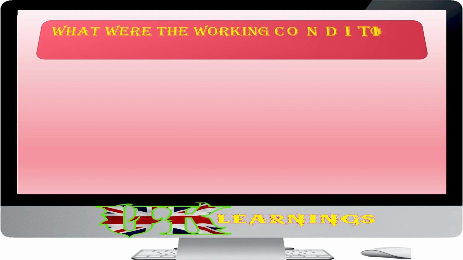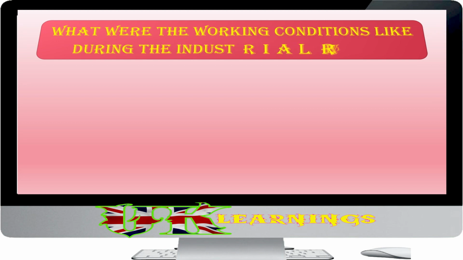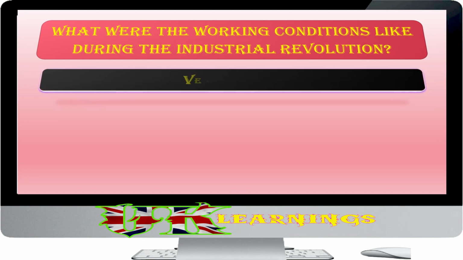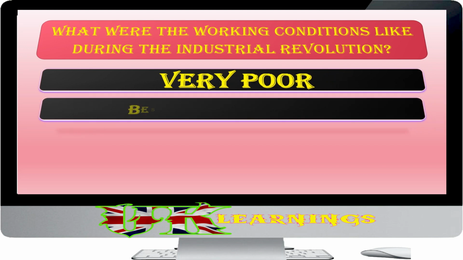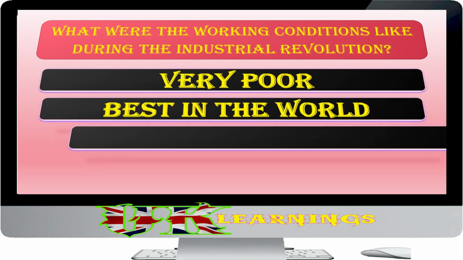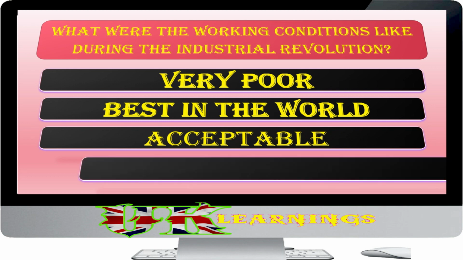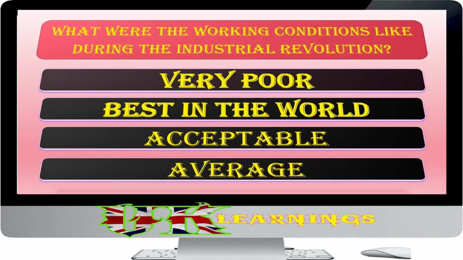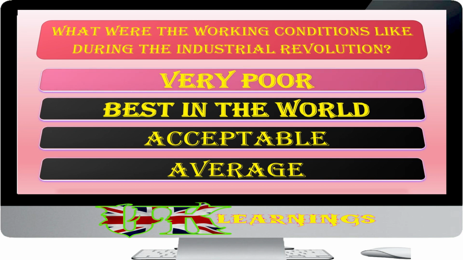What were the working conditions like during the Industrial Revolution? Very poor, best in the world, acceptable, average. The answer is very poor. Working conditions during the Industrial Revolution were very poor. There were no laws to protect employees, who were often forced to work long hours in dangerous situations. Children also worked and were treated in the same way as adults.